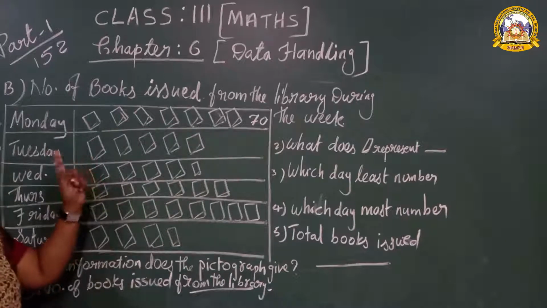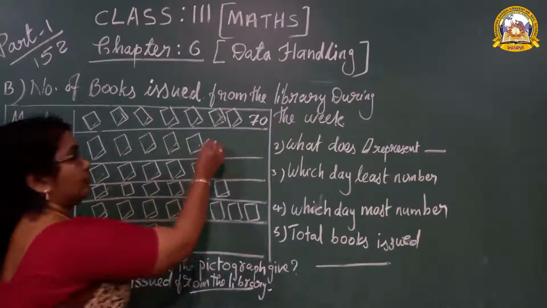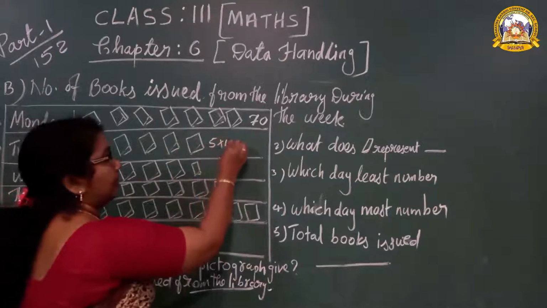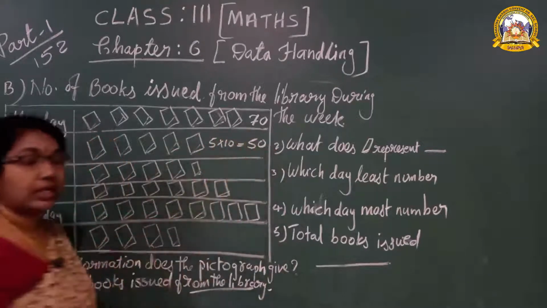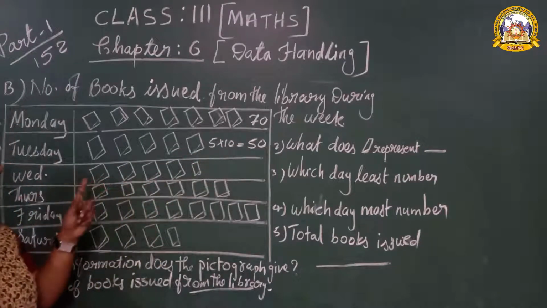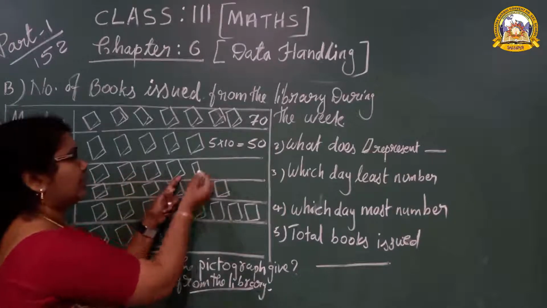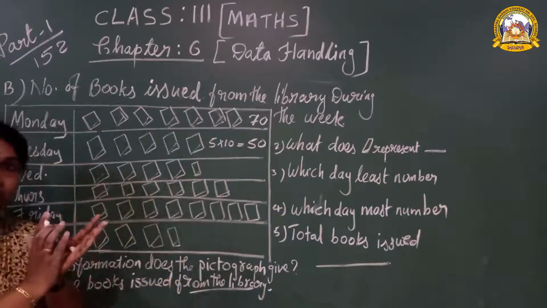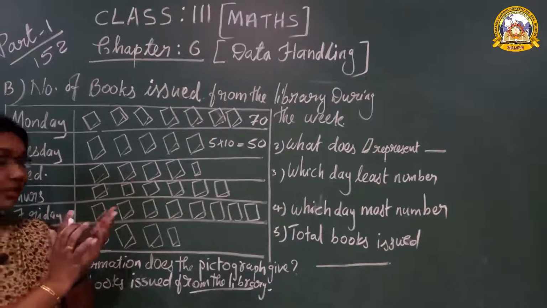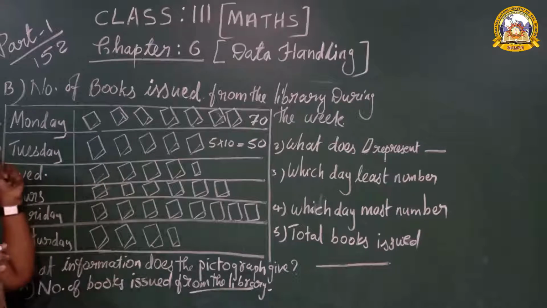Then Tuesday, 1, 2, 3, 4, 5. 5 multiplied by 10, 50. Tuesday, how many books issued? 50 books. Then Wednesday, 1, 2, 3, 4. Here a small half of the book is given. This big book represents 10, it is given in the question.